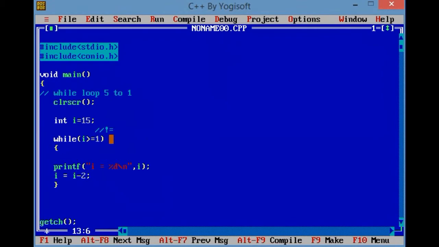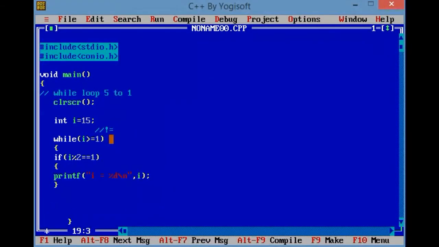We have another method also. We can write an if condition: if modulus of I equals 1, we can write it this way also, right?